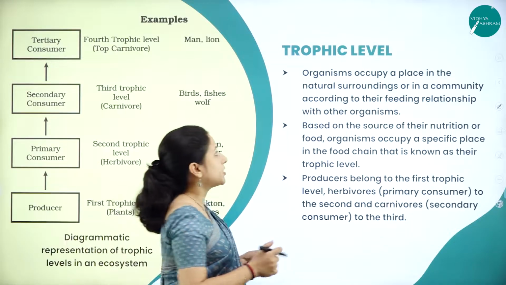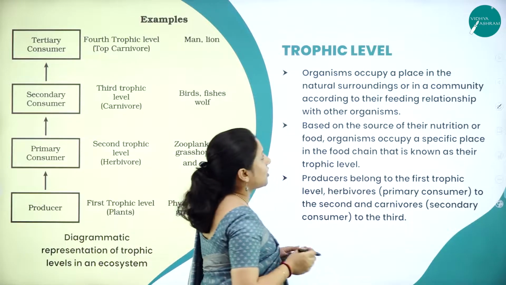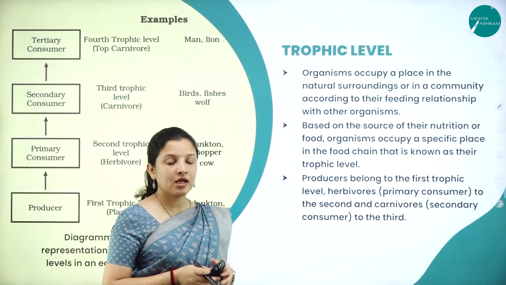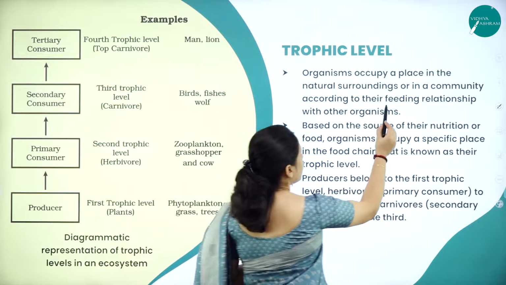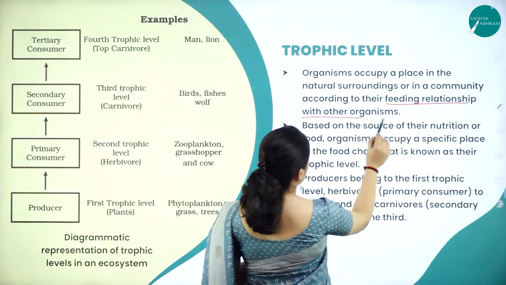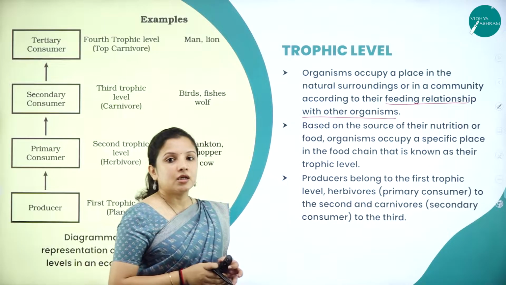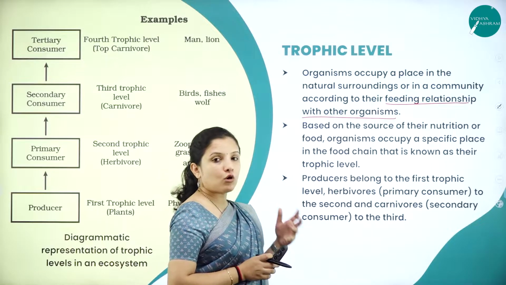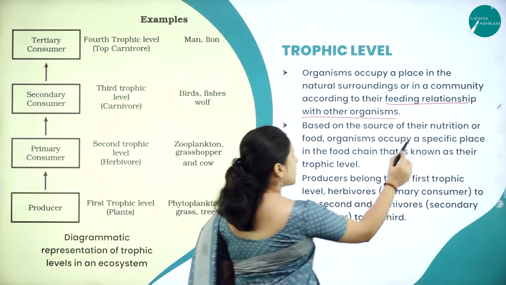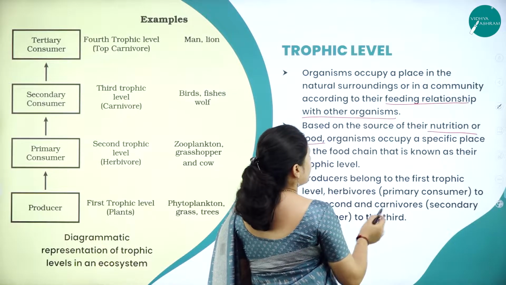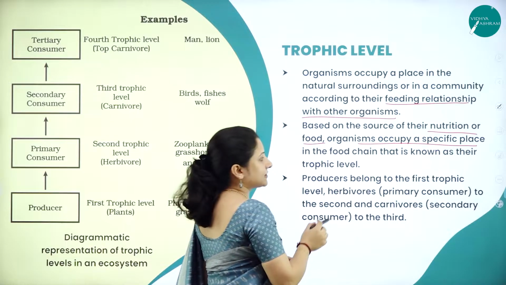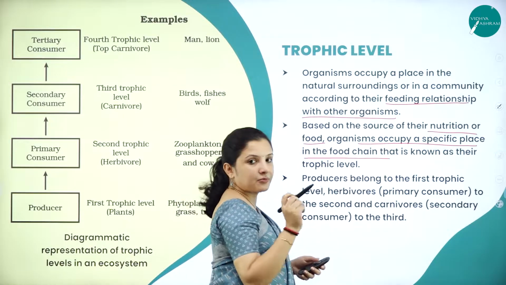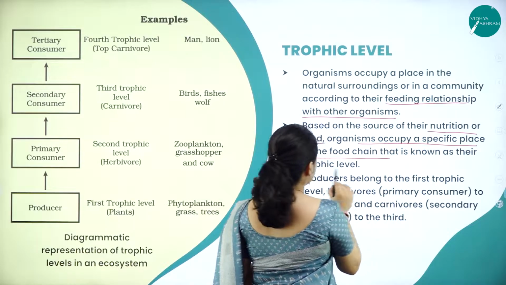Organisms occupy a particular place in a community according to their feeding relationship with other organisms. Based on what type of food they consume, organisms occupy a specific place in the food chain, and that place is called the trophic level.